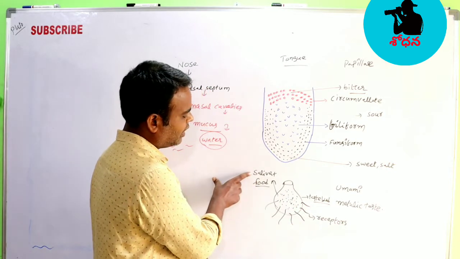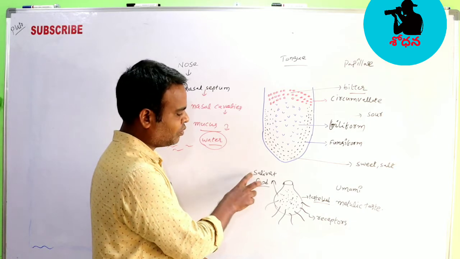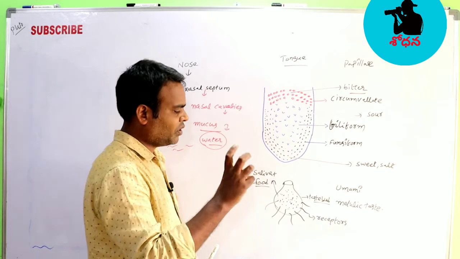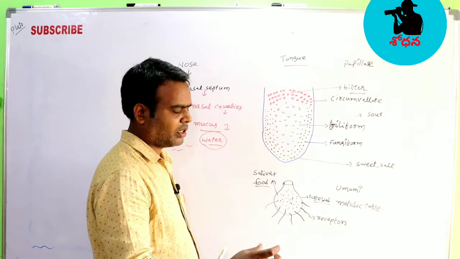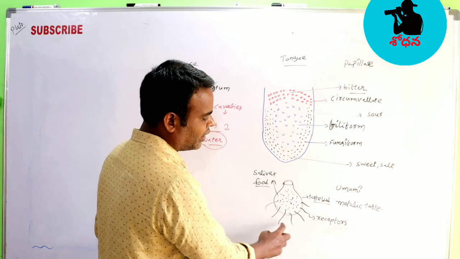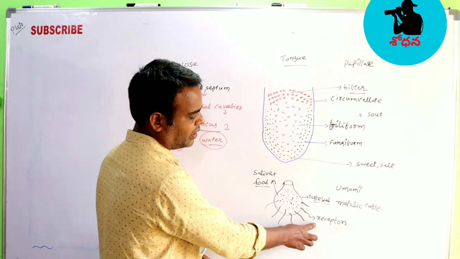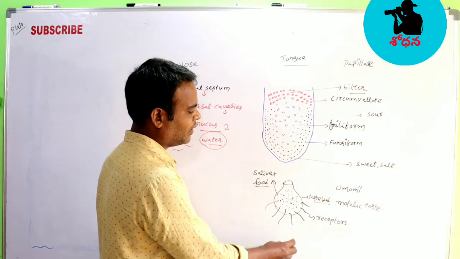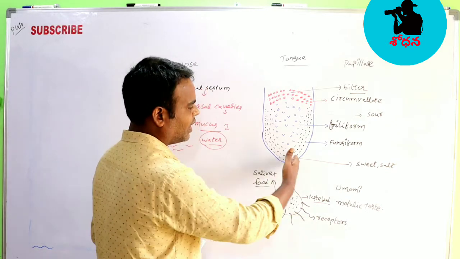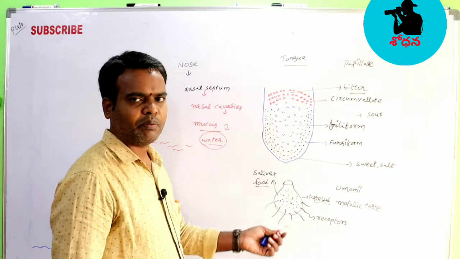Here I have written saliva and food. These two are mixed and form a juice. This juice has a chemical nature. The nature of the chemical is taken by the taste receptors. Where are they present? In the tongue. Finally they send the message directly to the brain.